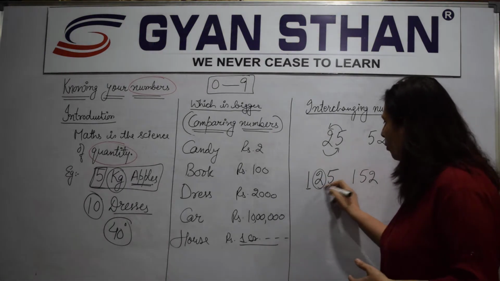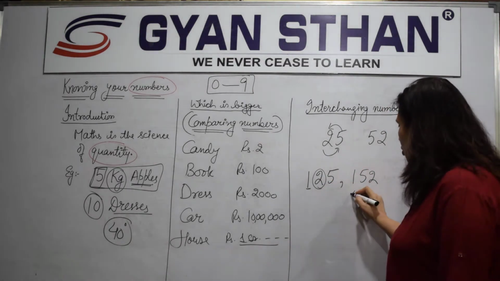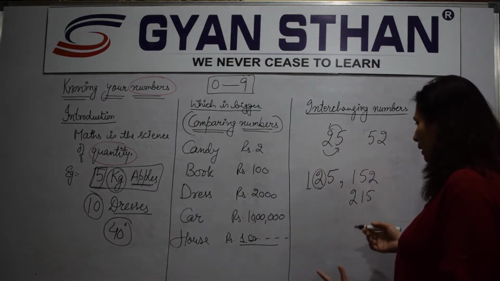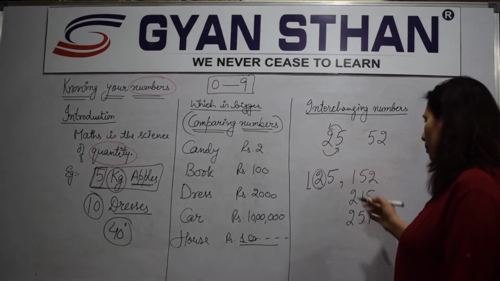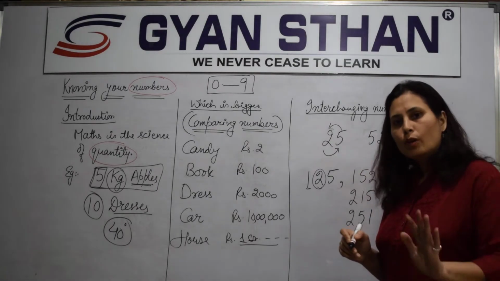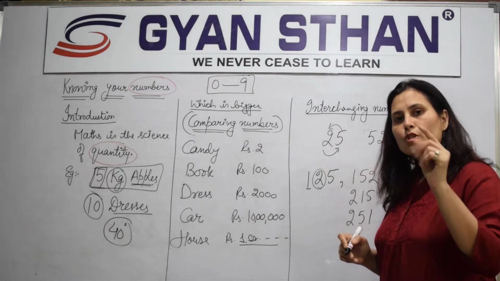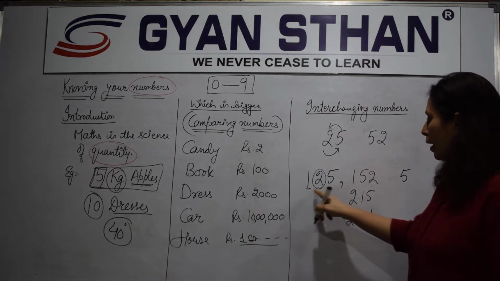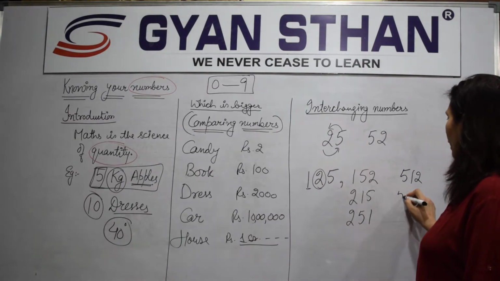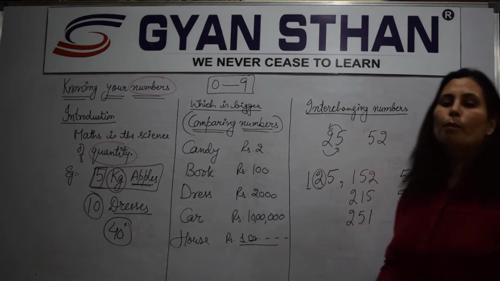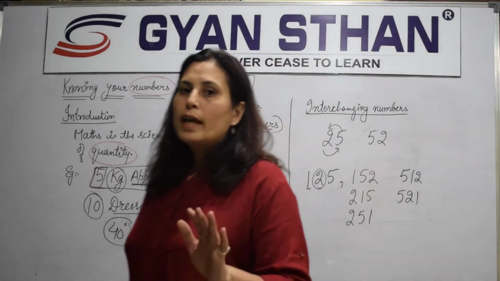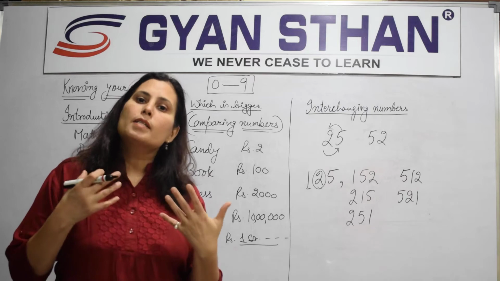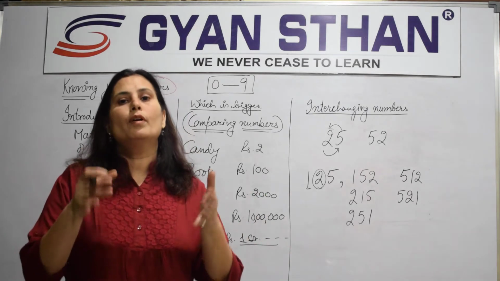Now, moving further, what can be done? अब आप 2 को ले लो base. अब मैंने 2 लिया तो 1 और 5 इकट्ठा कर दिया, और क्या बन सकता है, 2 से 251 भी बन सकता है। ओके अब हम किसको ले लें, सोचें, 5 को ले लेते हैं। So I keep 5 here and 5 1 2 can be done and 5 2 1 can also be there. So that's the easiest way how you can make different numbers from a given number.